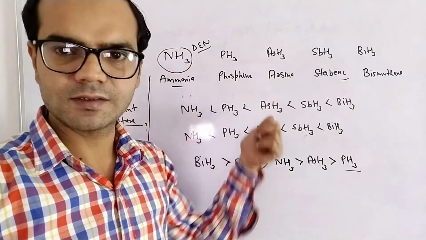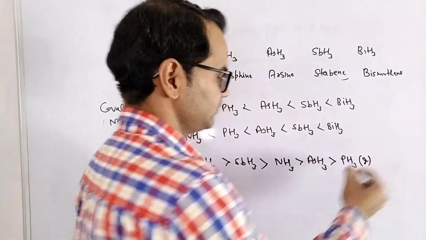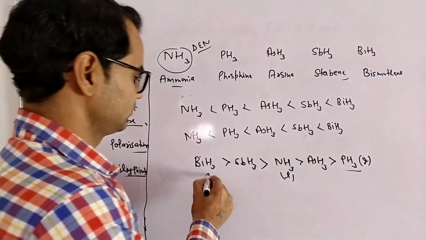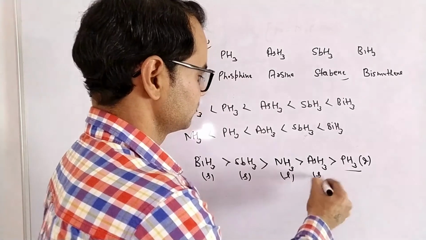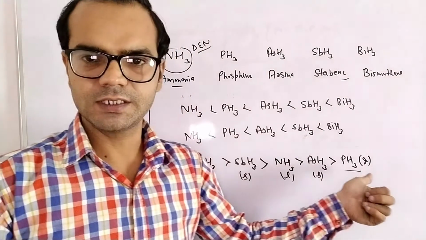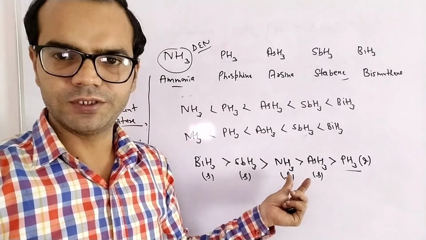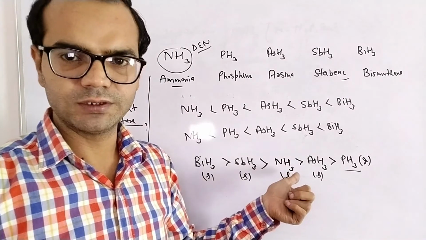Why? Because it is a gas. Phosphine is a gas, but ammonia is a liquid, and liquid possesses a high boiling point.